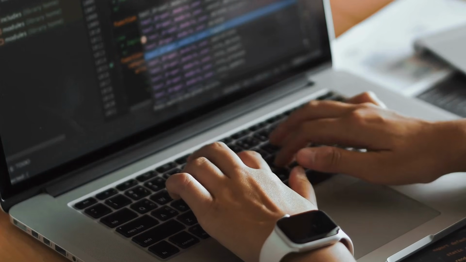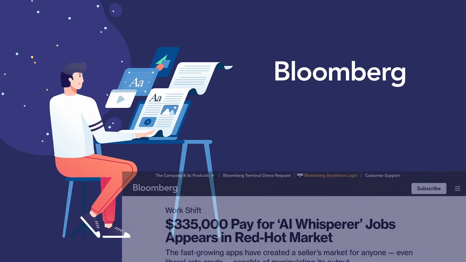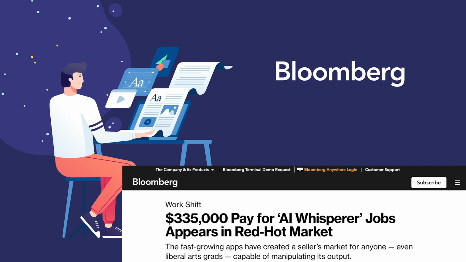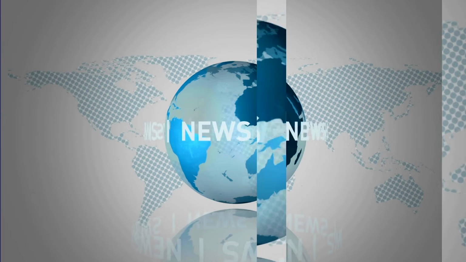This is going to be a unique course for me, as there is going to be a lot less coding going on, but a lot more understanding about the topic of prompt engineering and why some companies are paying up to $335,000 a year, according to Bloomberg, for people in this profession. And no coding background is necessarily required. So what are we waiting for?